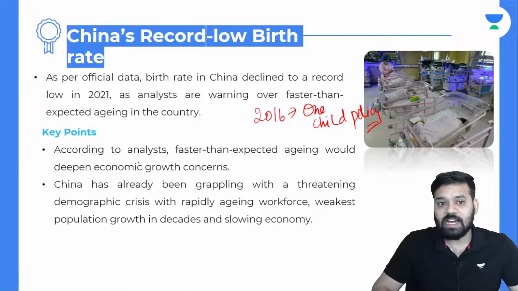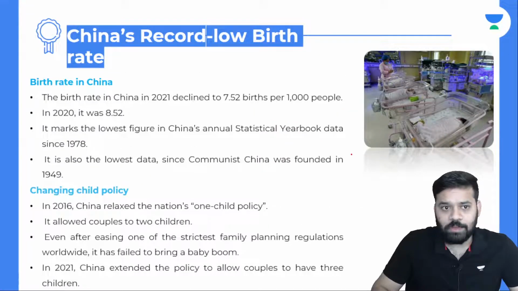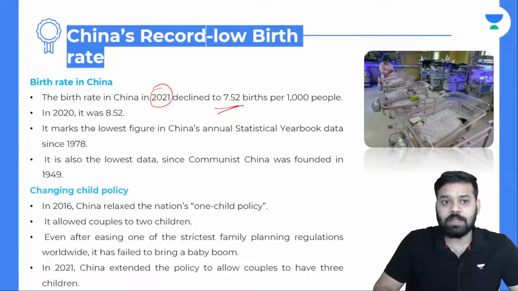What are the key points? According to analysts, faster than expected aging would deepen economic growth concern. China has already been grappling with a threatening demographic crisis with a rapidly aging workforce, weakest population growth in decades, and a slowing economy. The birth rate in China in 2021 declined to 7.52 births per thousand people. In 2020, it was 8.52. It marks the lowest figure in China's annual statistical yearbook data since 1978. It is also the lowest since communist China was founded in 1949.